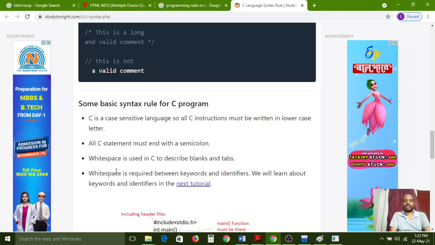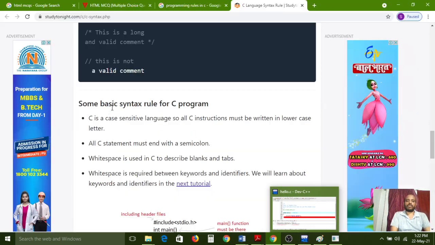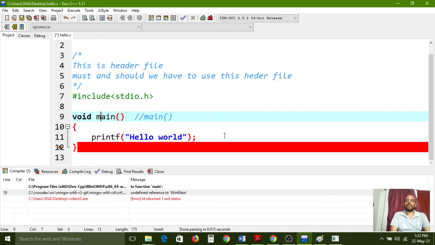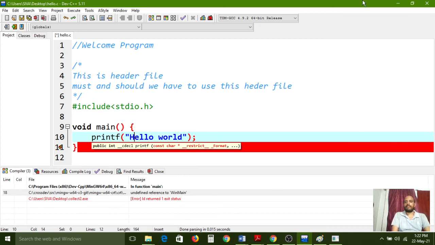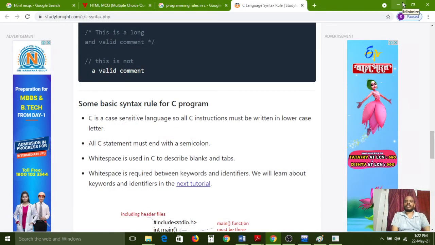Next, white space is used in C to describe blanks and tabs. Here I have already shown that one. In a single line also we can develop. If you use the enter key and write on the next lines, internally it is converted into a single line. The white space and tab spaces it will not consider. Just for our understanding purpose we can use all those things, but the program internally clubs the code into tokens and reads only token-wise.